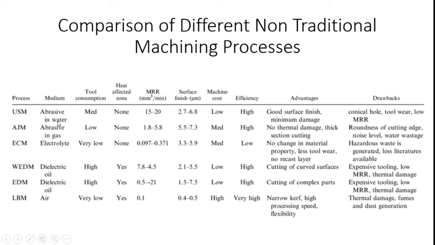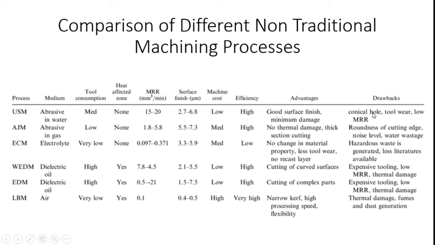Abrasive particles in water. The tool consumption is medium level, and there is no heat affected zone with ultrasonic machining. Material removal rate is generally in the range of 15 to 20 mm³ per minute. Surface finish we can achieve is 2.7 micrometer to 6.8 micrometer. Machine cost is low and efficiency high. Advantages of ultrasonic machining are good surface finish and minimum damage from the process. Drawbacks are also available with this process.